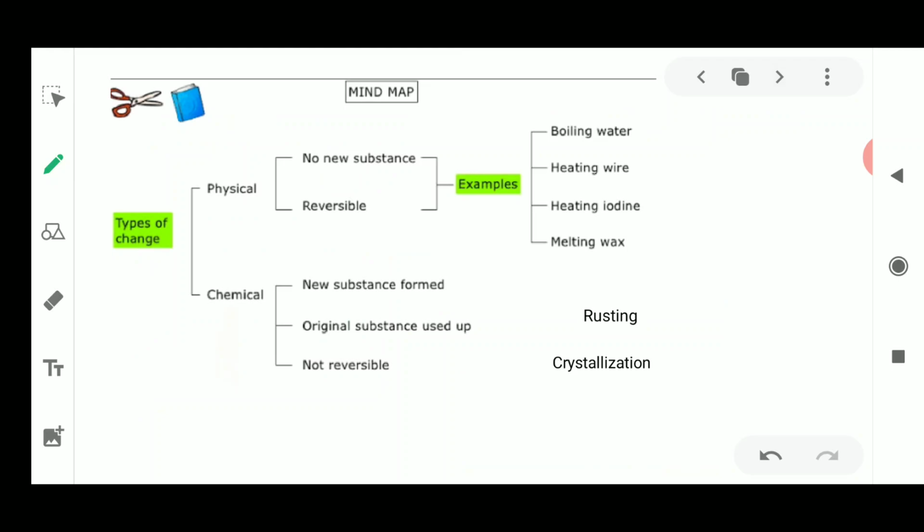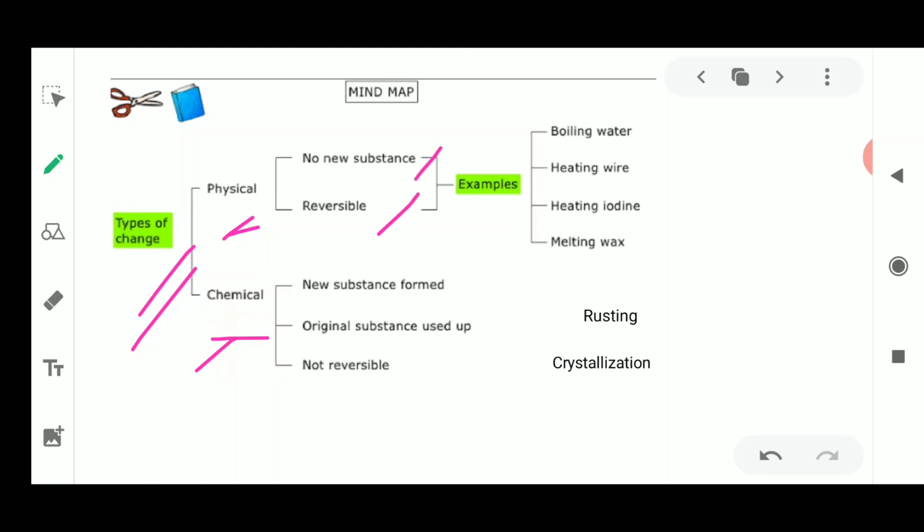Now I would like to tell you about the connection between these topics. The topics which we have to study are the types of changes. Mainly the changes are of two types, physical change and chemical change. I hope you all have a bit of background about the types of changes already, because in class 6 there is one chapter in your NCERT book. With that background, I would just like to tell you that there are two types, physical and chemical change, and in a physical change no new substance is formed.